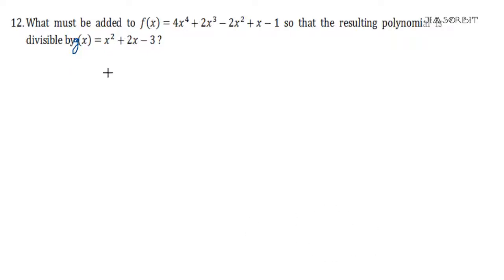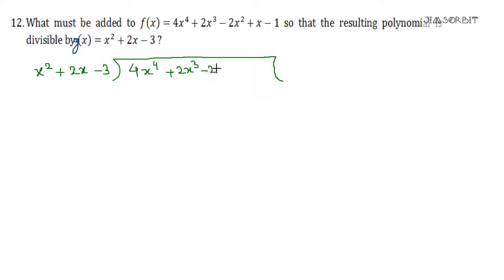So we have to take g of x as the divisor: x square plus 2x minus 3, and the dividend is 4x to the power 4 plus 2x cube minus 2x square plus x minus 1. Let us continue.